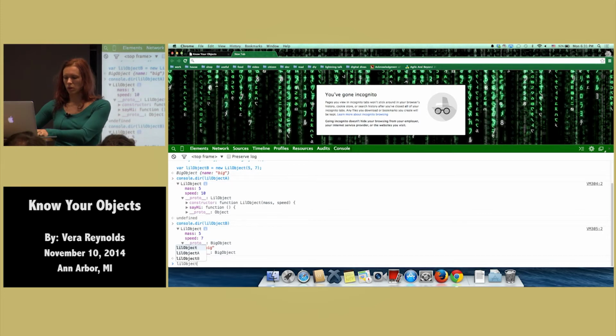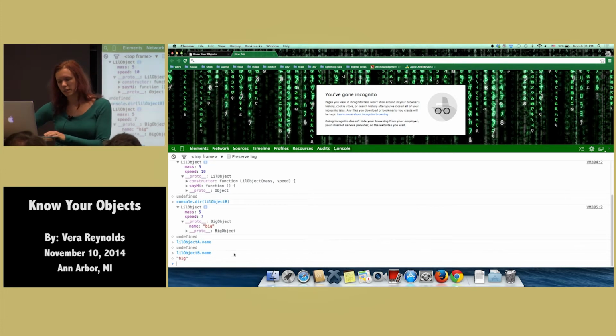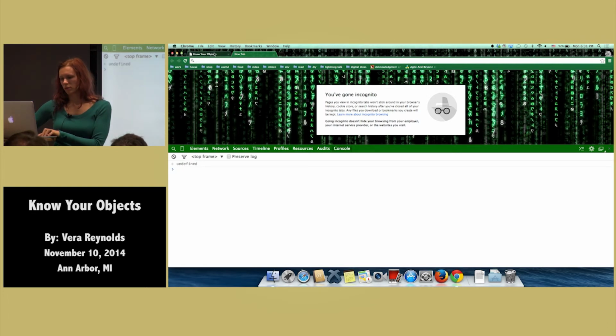Now, if we do object A and we get the name of it, we're going to get undefined. But if we do the same thing with object B, it's actually going to get the big name from the little object B. All right?